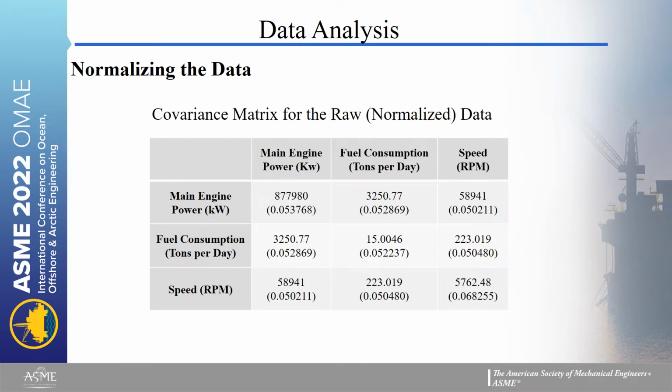The next step is normalizing the data. Here we can see the covariance matrix for the raw and normalized data. As you can see, the order of the variables and thus the values of the covariance matrix elements differ significantly, so the algorithm is susceptible to putting more focus on the variable with larger values and ignoring the changes in the smaller variables. In order to prevent this from affecting the validity of the estimation, normalization is necessary for the dataset.